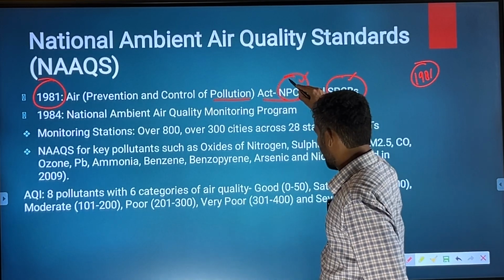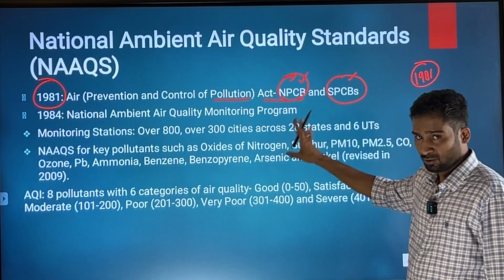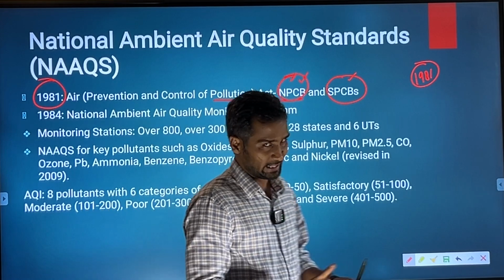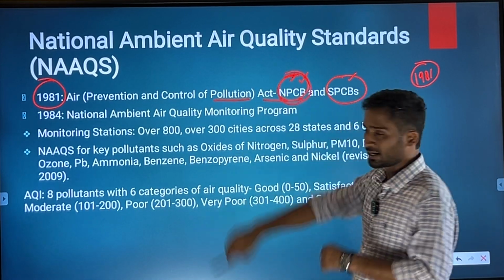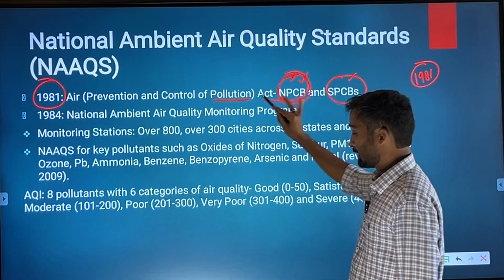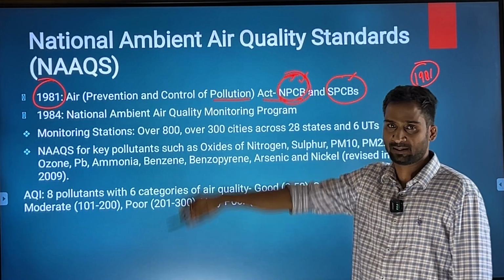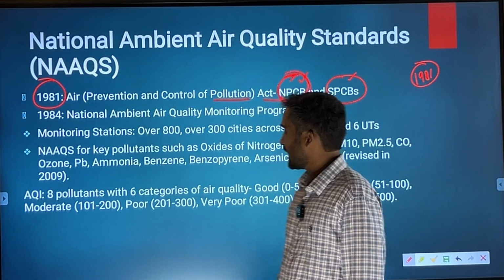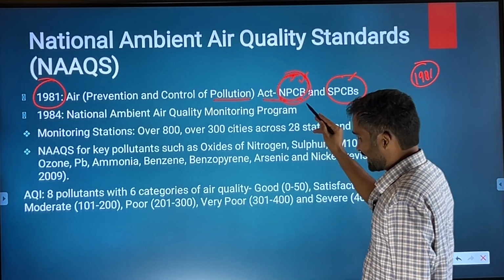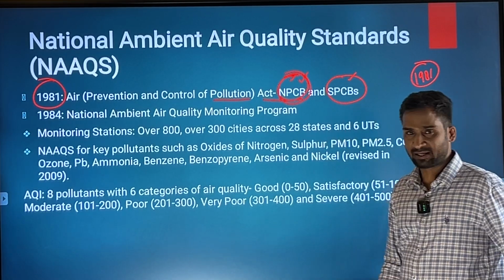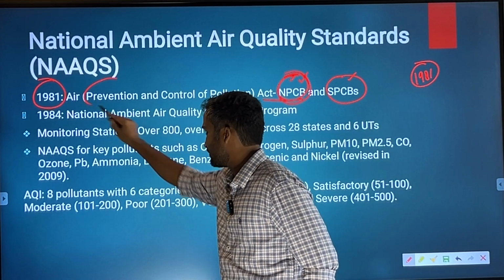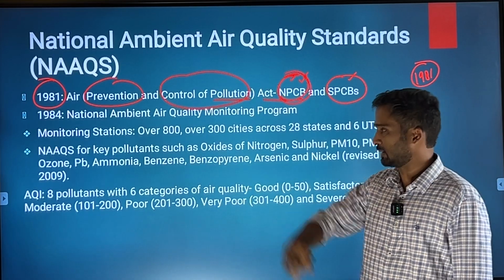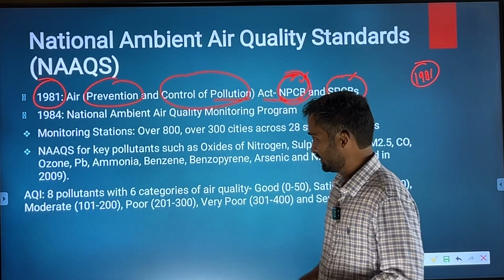Every now and then you will come across this board which is responsible for obviously controlling not only air pollution, it will also take care of other types of pollutions as well, but primarily it is related to air pollution. So, National Pollution Control Board has been constituted under this act, Air Prevention and Control of Pollution Act 1981. So, under this act, these bodies have been created obviously with the intent of preventing and controlling the different types of pollutions, especially the air pollution, because that was the major pollution then.